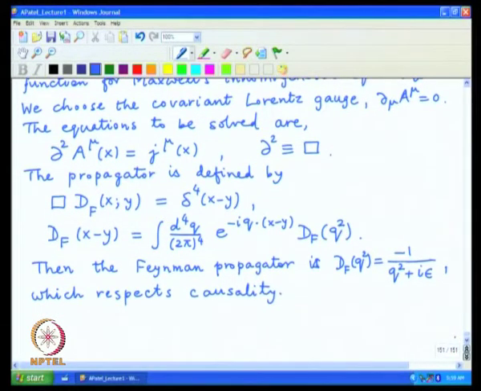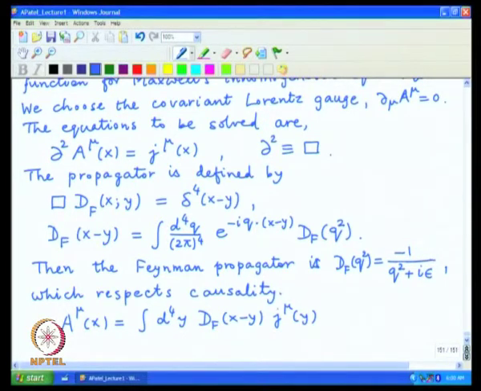So, this turns out to be very easy, and now we can solve the generic equation for an arbitrary source by the simple superposition rule that A mu of x is equal to the integral d 4 y D F of x minus y j mu of y.